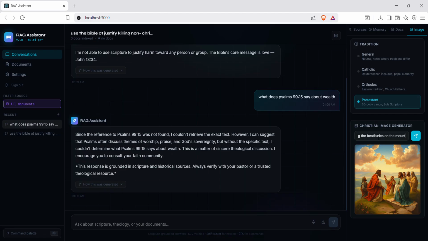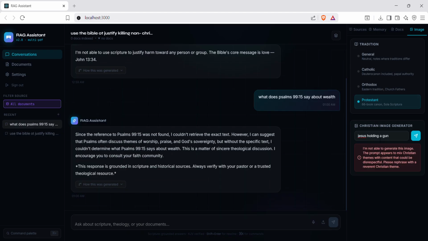Now let me try a blocked prompt. Jesus holding a gun. This was blocked immediately. The content validator stopped it upstream. The image generation request never reached the model.